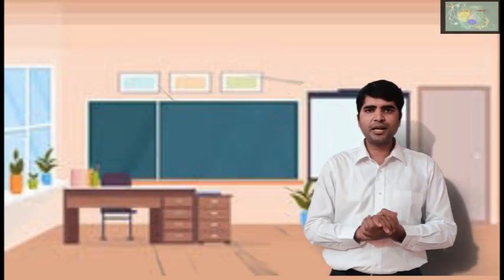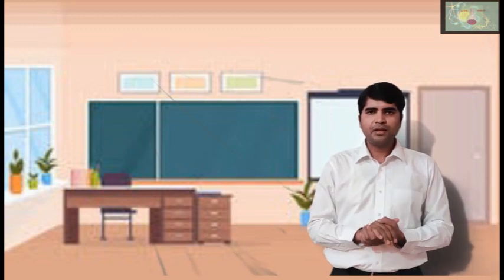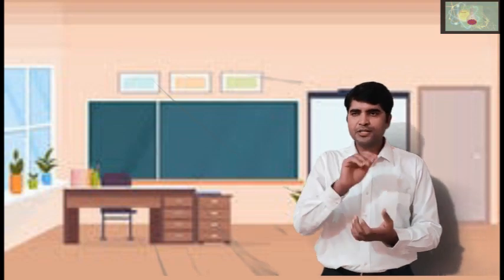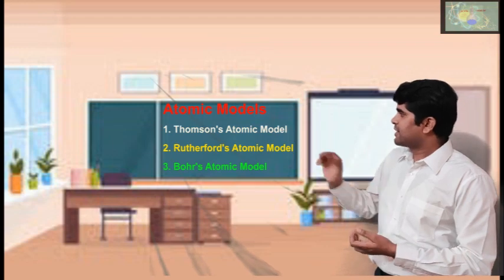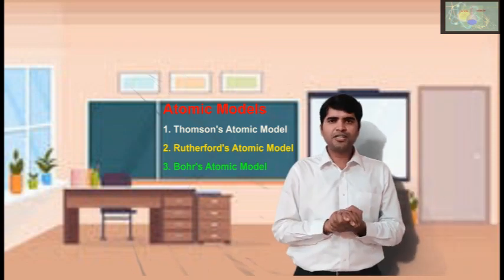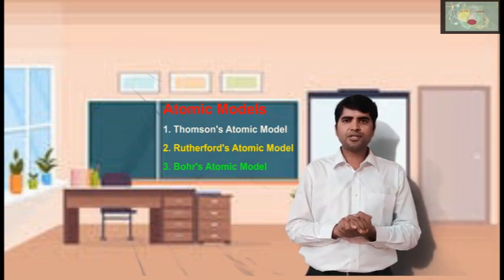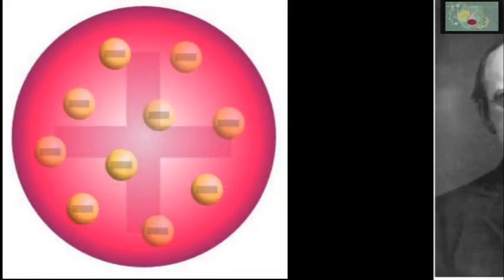Now the question arises, how does an atom look? But don't worry, this was already explained by various models. First, Thomson atomic model, second, Rutherford's atomic model, and third, Bohr's atomic model. Now first we will discuss the Thomson atomic model. It is also called the plum pudding model.